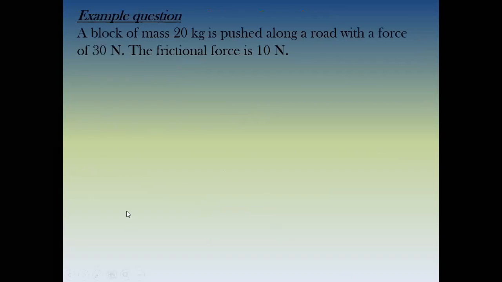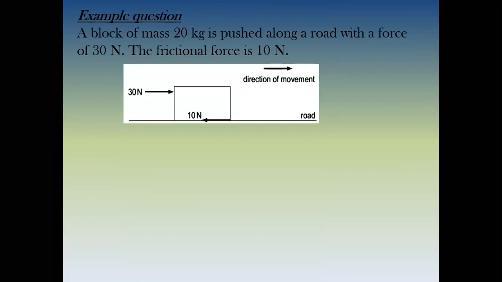So now let's do an example. A block of mass 20 kg is pushed along a road with a force of 30 newtons. The frictional force is 10 newtons. So friction is always opposed to motion. We did it on the first day of the chapter. Friction force is which force? It is opposite to the direction of the force. So now what you need to find is the acceleration of the block.